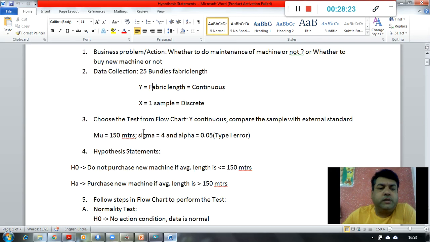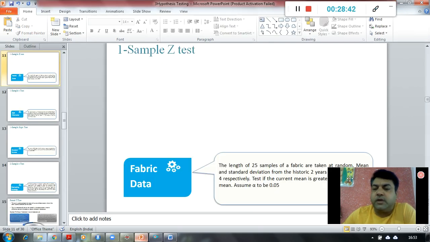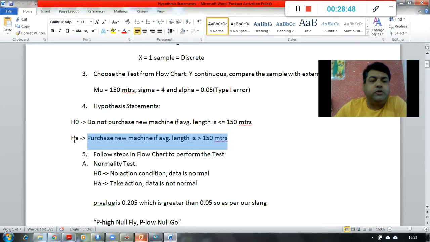So what I'll do is I'll write my hypothesis statement over here, and my hypothesis will be I will not purchase a new machine if the average fabric length is less than or equal to 150 meters. I will purchase a new machine if my average length is greater than 150 meters, because it has asked me to check whether it is greater than the historic mean or not. Okay, so greater than is going to be my alternate hypothesis, right?